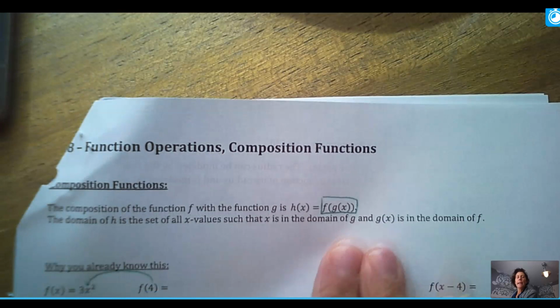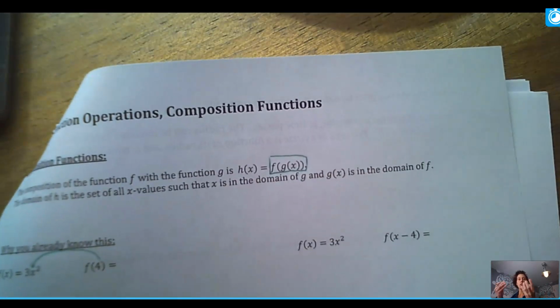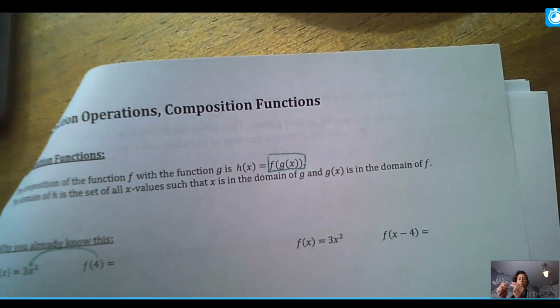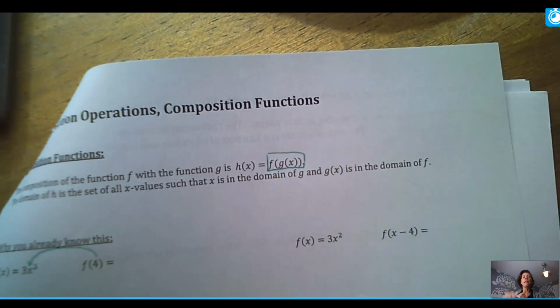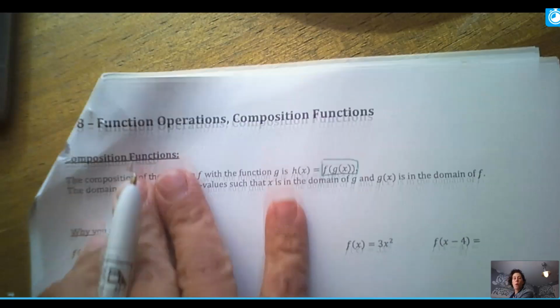And essentially, when you're making a new function, you're going to have two other functions, and essentially what's happening is you're putting one function into the other, and then you're just simplifying it, you're cleaning it up. And so you actually are very familiar with this, and I'm going to show you why.